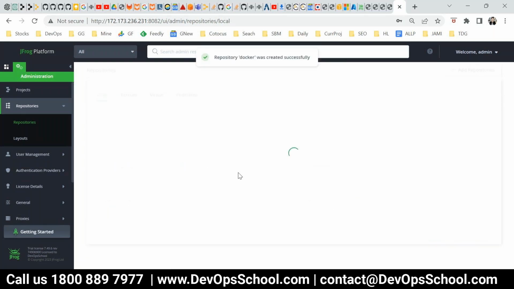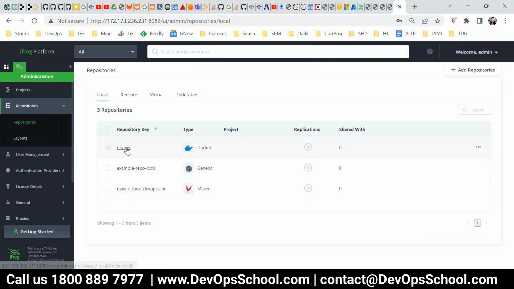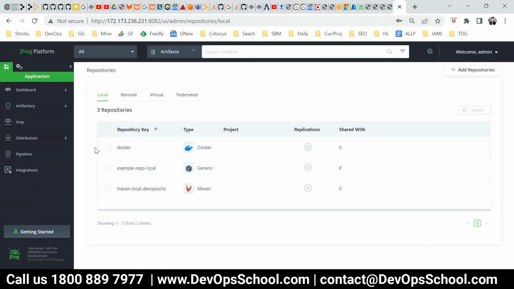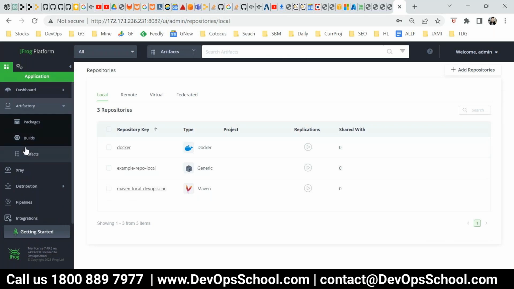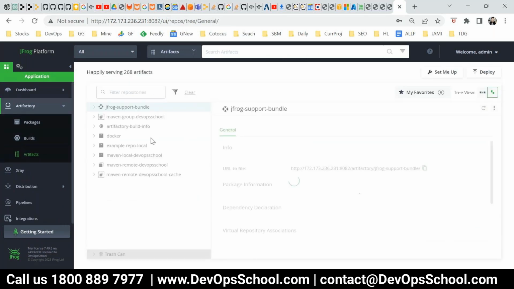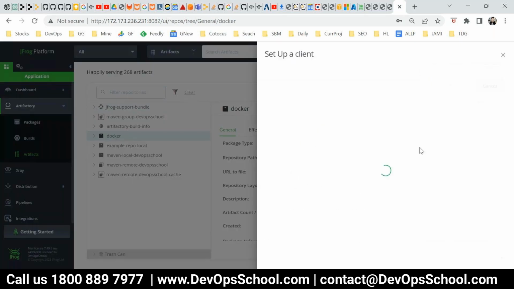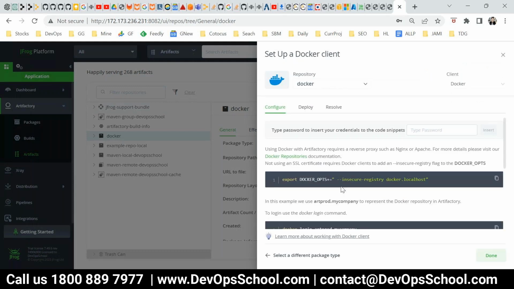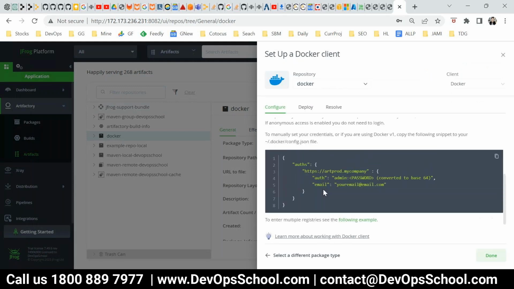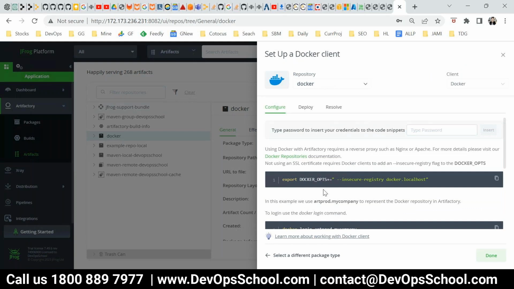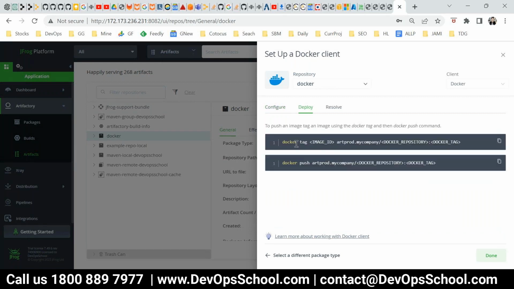Go to Artifactory, and this is the Docker and how to push and pull. This is the address, and set me up. So every kind of package will be stored at Artifactory. You should know how to upload and how to download. See, tagging and pushing.